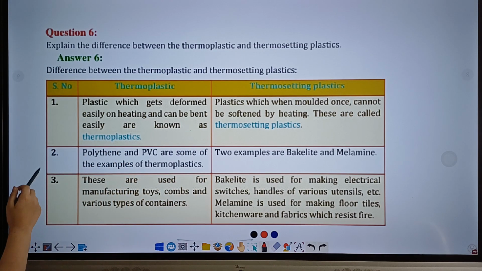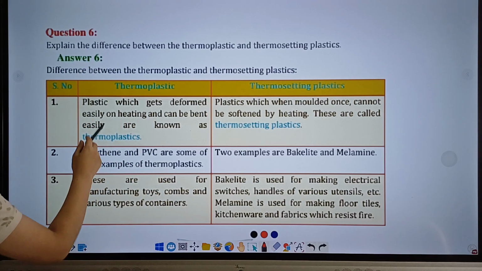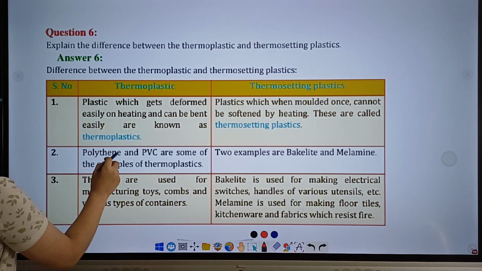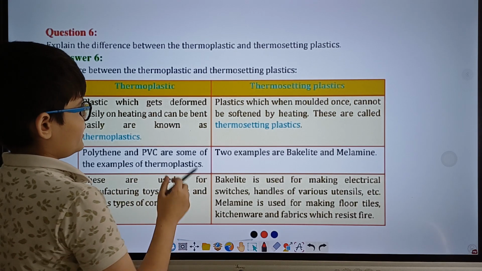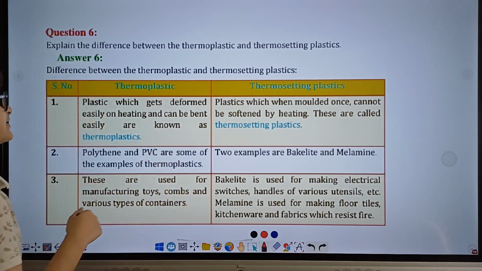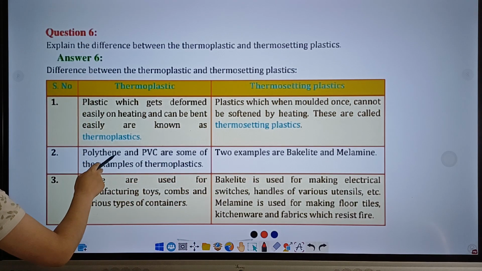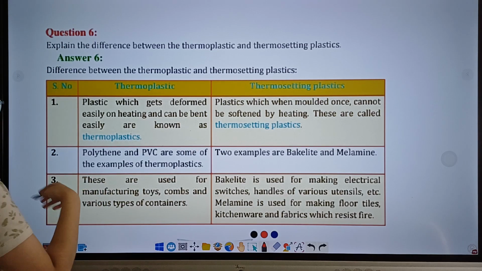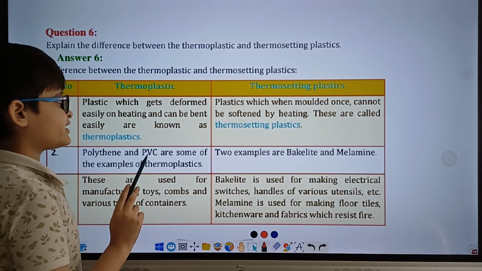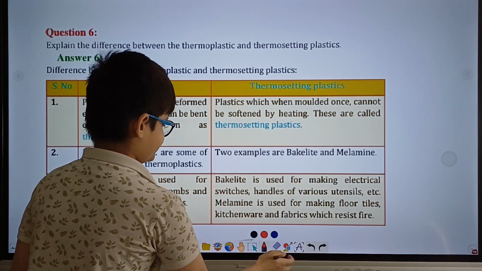Now, moving on to the second point of both of these plastics. Thermoplastics. Polythene and PVC are some of the examples of thermoplastics. And then moving on to thermosetting plastics, two examples are bakelite and melamine. These are respectively the examples of the type of plastics they are. For thermoplastics, there are polythene and PVC, whereas for thermosetting plastics, there are bakelite and melamine.